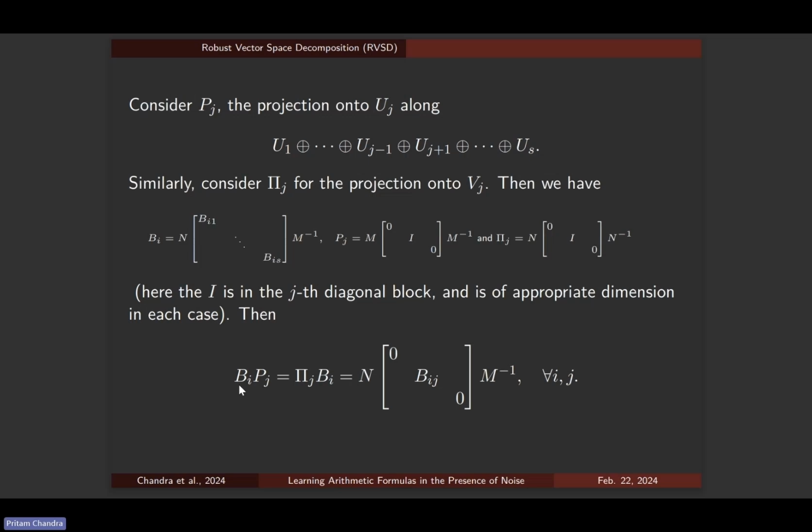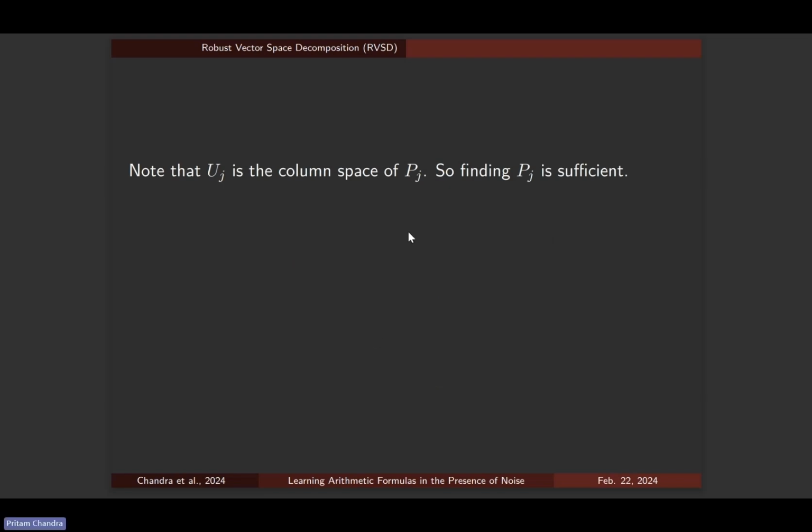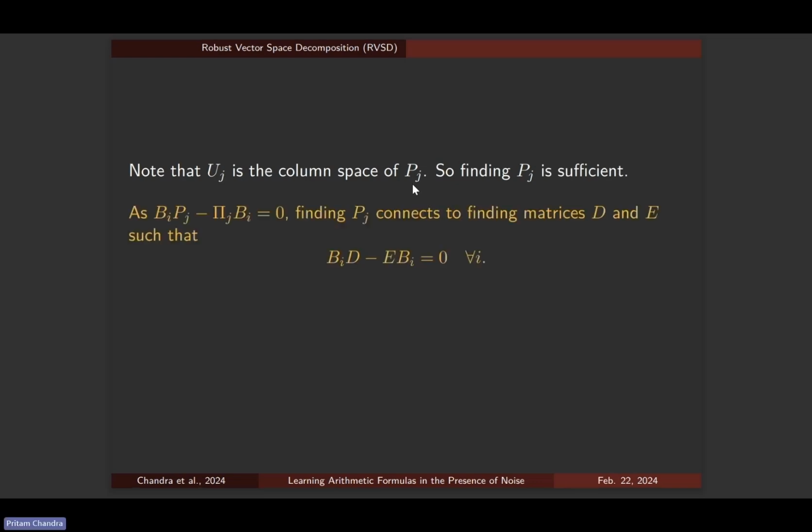So we see that these projection matrices, Pj and Pij, share this special relation to Bi. And remember that Pj is a projection onto Uj. So finding Pj is sufficient to find the Uj's. This is what we would like to find. Because of this special relation, one expects that if you find all matrices D and E which satisfy this special relation with all the Bi's, that is BiD equals EBi, then you might get a clue about what Pj and Pij are, which will give you the Uj's and the Vj's. And this leads to the notion of the adjoint algebra.